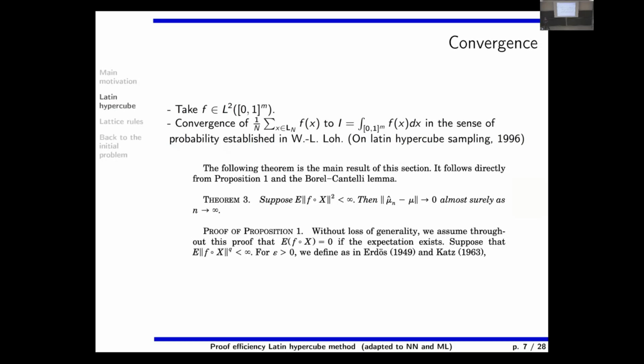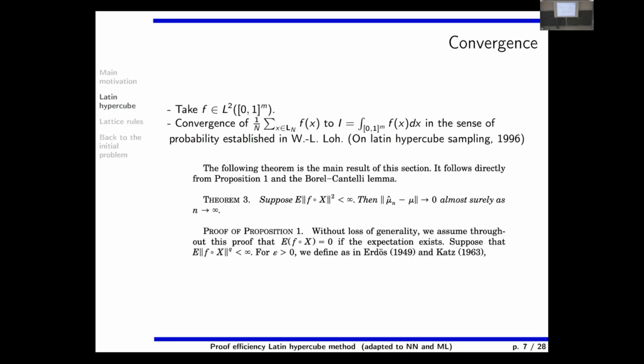So what about the convergence? It is known since a long time that Latin hypercubes have the same convergence. This is just a copy of the paper by Law. They converge, in the sense of probability, with the same kind of results as for the Monte Carlo method.